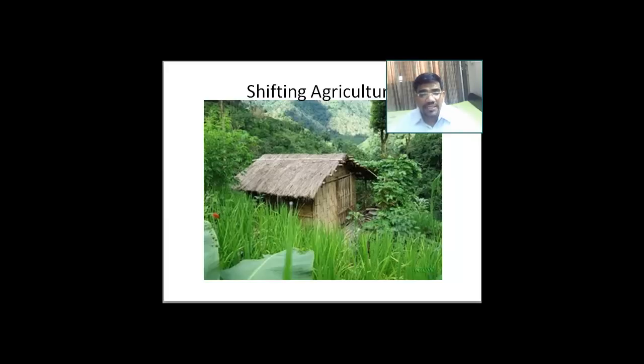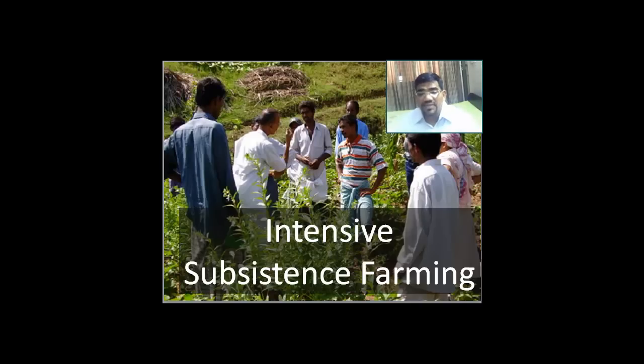And then we come to the next heading, and that is intensive subsistence farming. In the farming that we studied before, the land used to change. In no other agriculture does the land change. This is the second agriculture that we are studying, intensive subsistence farming. In intensive subsistence farming, a large number of people are working on the land. And in this type of agriculture, the standard of living may not be very high.